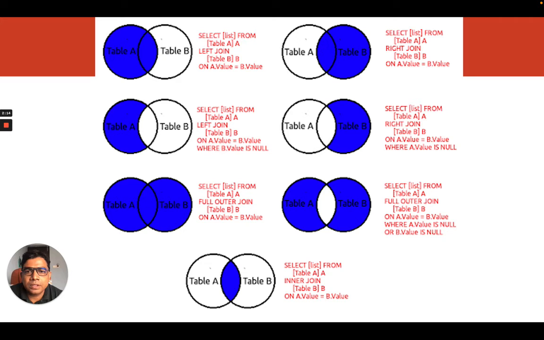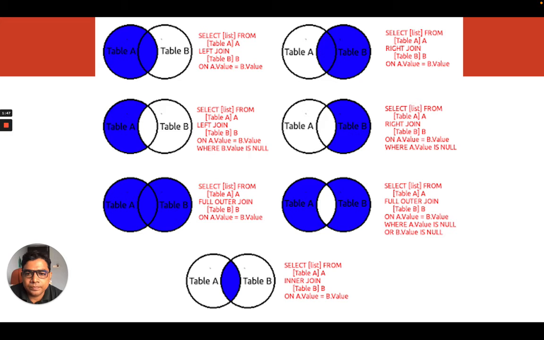So for left join, we'll have queries like select star or the columns from table A, then left join, and after that, on what values table A and B will be compared. Similarly for right join, we'll have select from table A, right join table B on A dot value equal to B dot value.